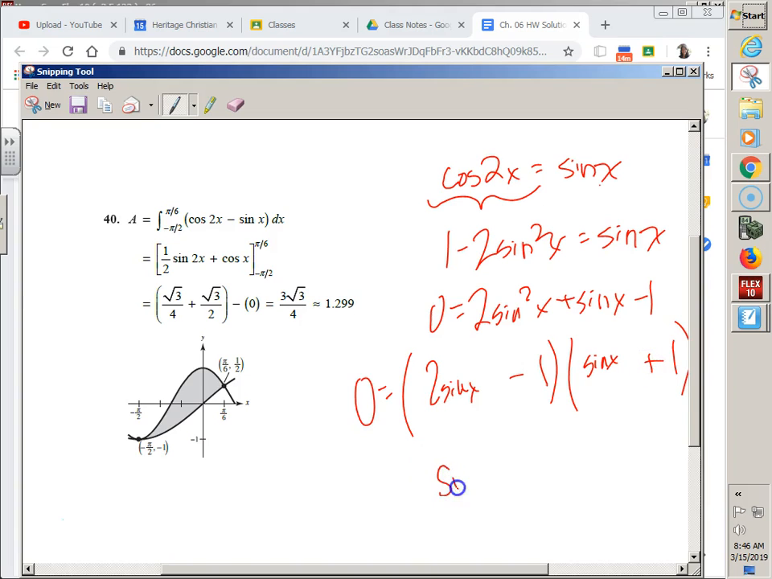So where are my intersections? Anytime sine is 1/2 or anytime sine is -1. And aren't those unit circle values? Sine's going to be -1 at 3 pi over 2.